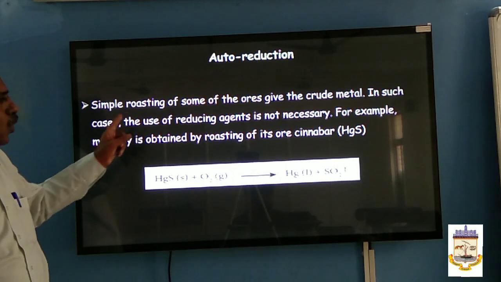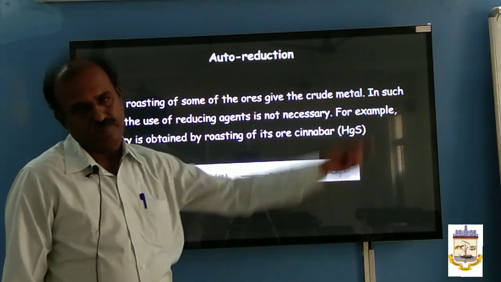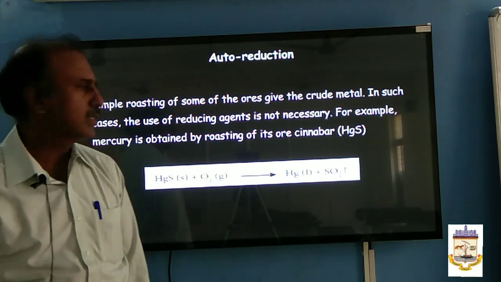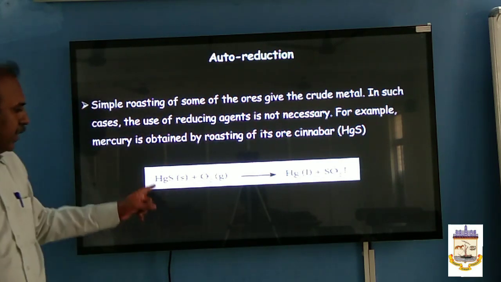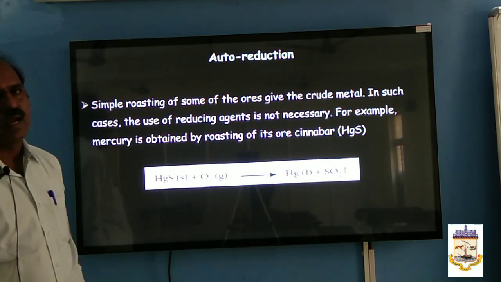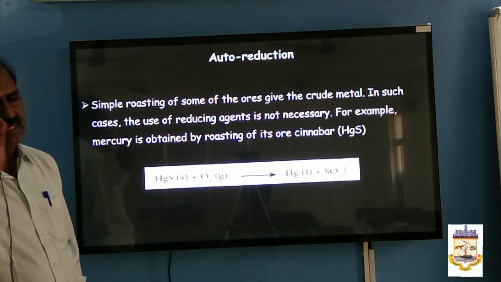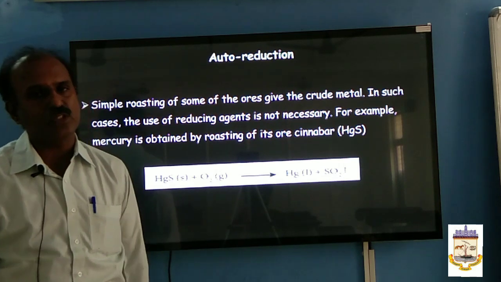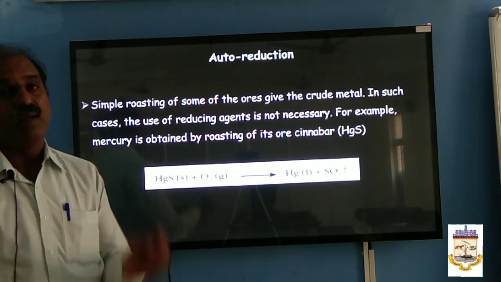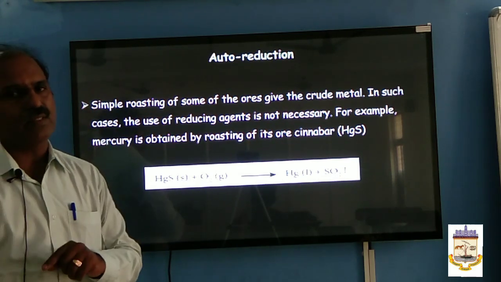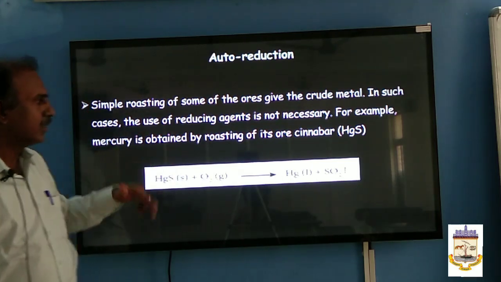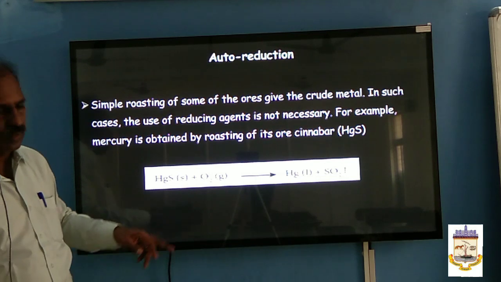Say, look at this. The ore of mercury is cinnabar, HgS. It's also called red sulfide. When it is heated with oxygen at a high temperature of about 570 Kelvin, first it will form mercuric oxide, HgO, plus sulfur dioxide. When you heat it again at a high temperature above 570 Kelvin, mercuric oxide is reduced into mercury. That process is called auto reduction.